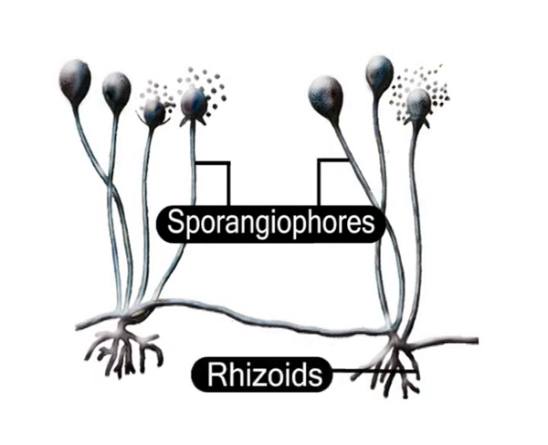Rhizoids are located at the point where the stolons and sporangiophores meet. This genus is characterized by the presence of stolons. These are horizontal hyphae growing along the surface.